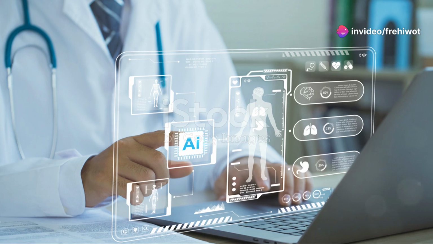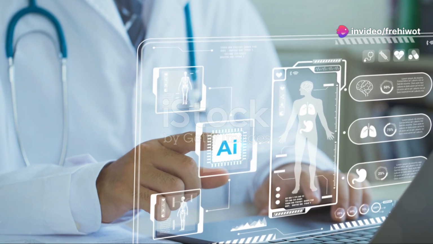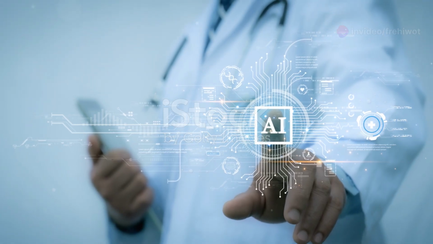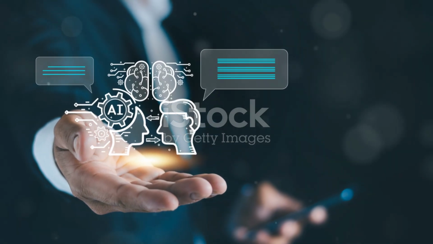Transparency is another crucial aspect. As AI systems become more complex, it's important to understand how they're making decisions. This is especially important in areas like healthcare, finance, and criminal justice, where AI-powered decisions can have significant consequences.